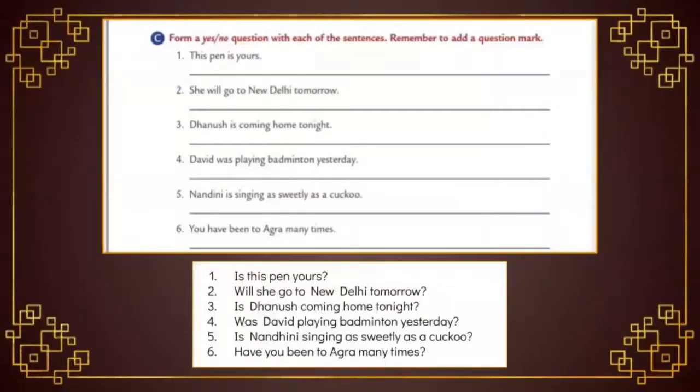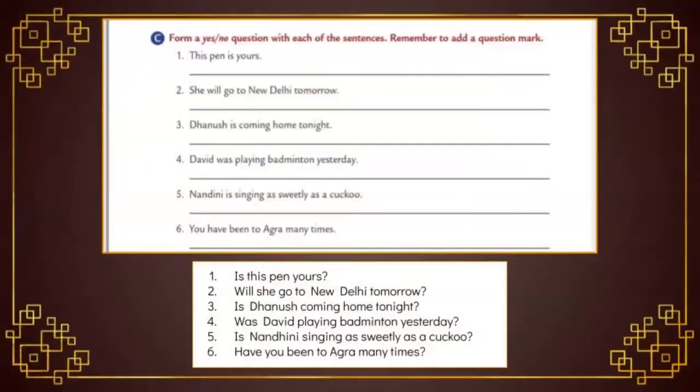Let's move to the second one. She will go to New Delhi tomorrow. What is the verb in the second sentence? That helping verb, yes, that is will. So just move the position of the verb before the subject. Will she go to New Delhi tomorrow? Question mark.